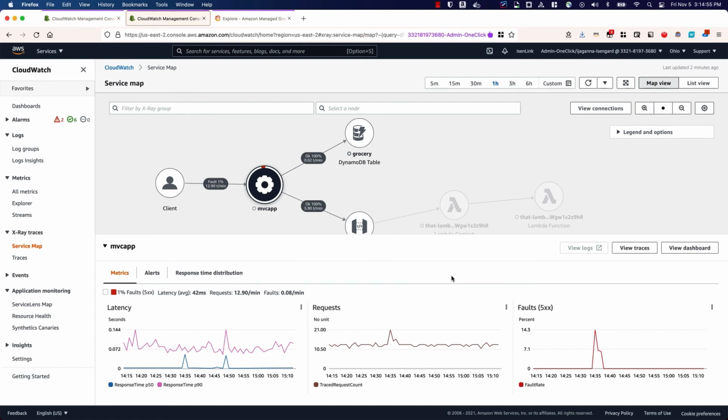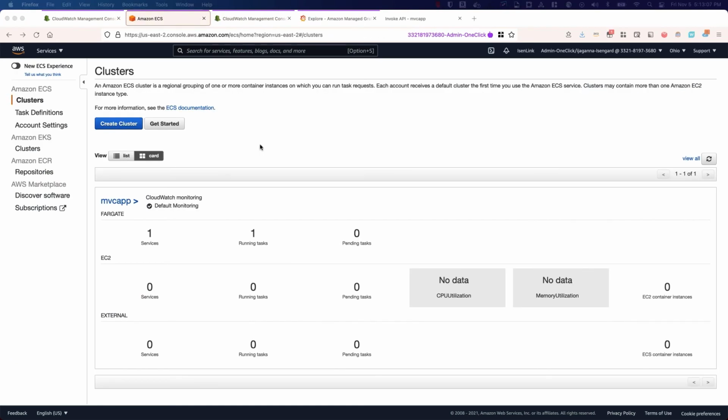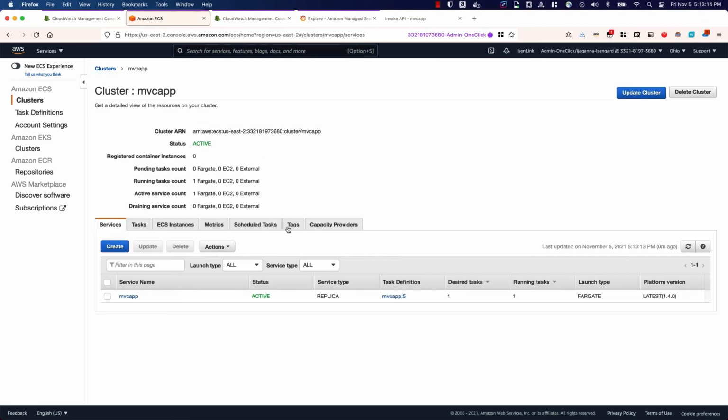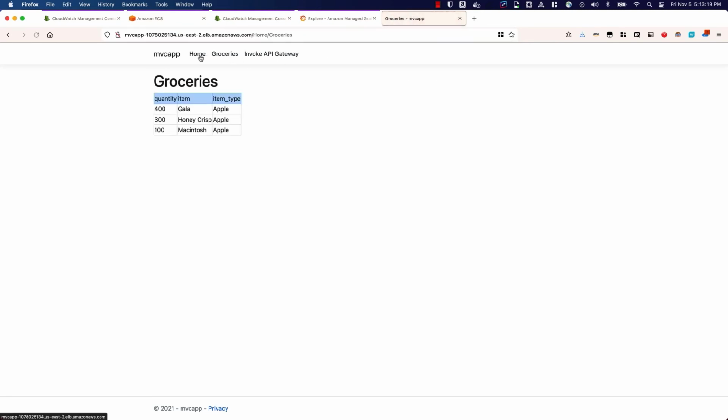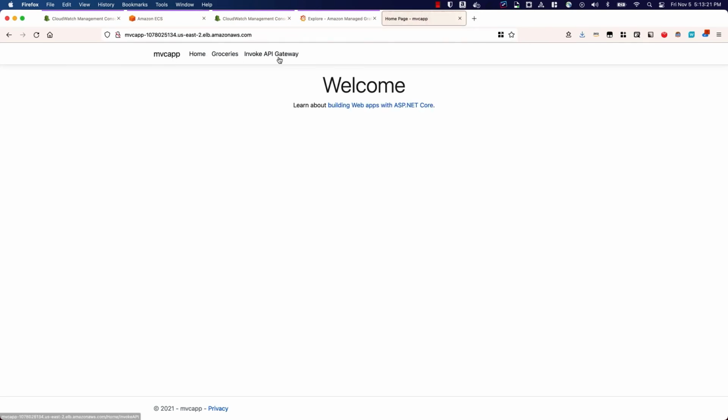I have actually hosted this application on an ECS cluster, and I'm also collecting logs from the application. And in the next section, I'll show you all the additional things that we're able to get from that setup, and what else we can do in terms of identifying the root cause and so on. All right, I have deployed the application on an ECS cluster, and as you can see here, it is deployed and running, and that's the endpoint which we can access through the load balancer URL and so on.